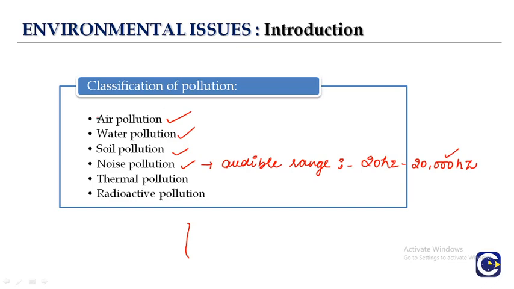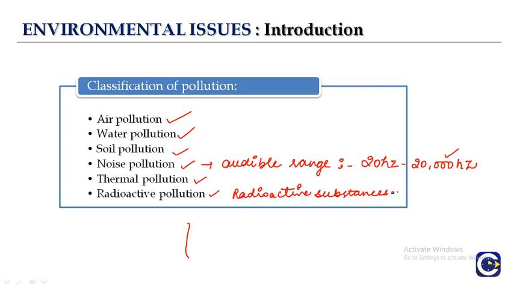That leads to noise pollution. Then we have thermal pollution, and at last we have radioactive pollution, which is caused by the release of radioactive substances. All these types of pollution we are going to learn in our later chapters.